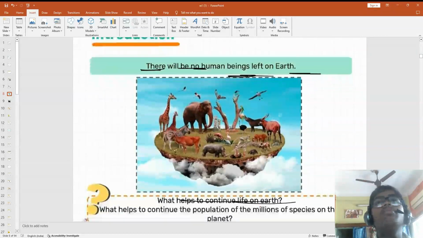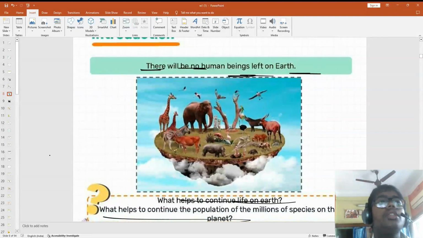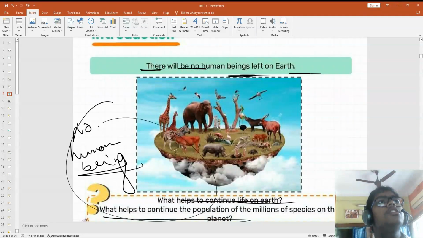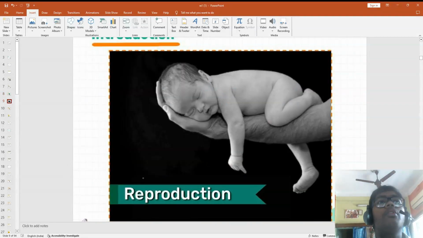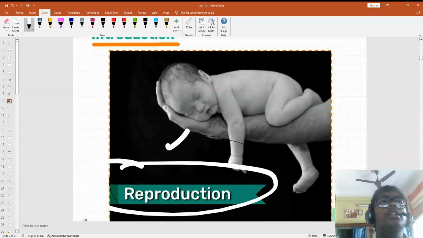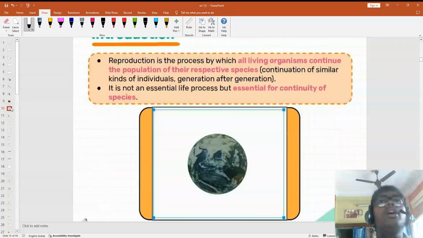Now what helps us to continue on the earth? What helps us continue the population, because we don't see that no human being is left? That process is known as reproduction. It is the production of babies, to continue the generation.